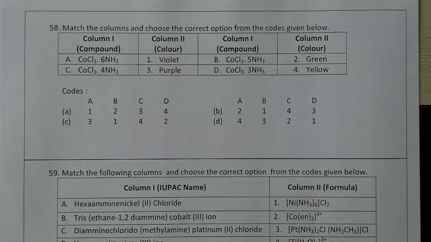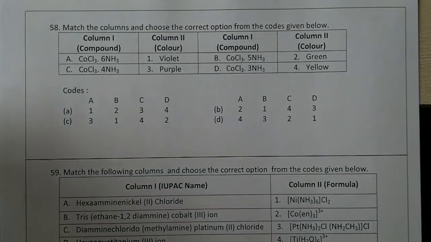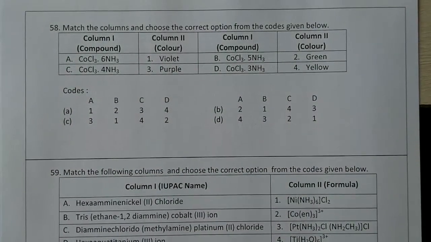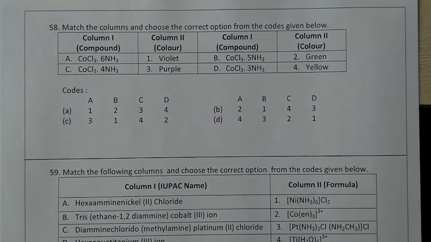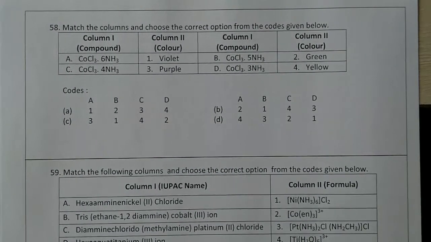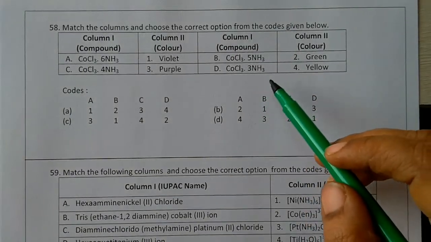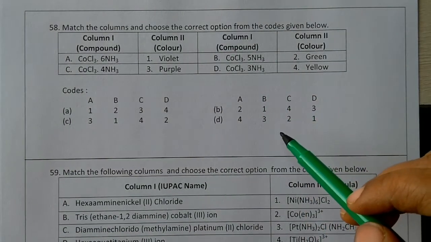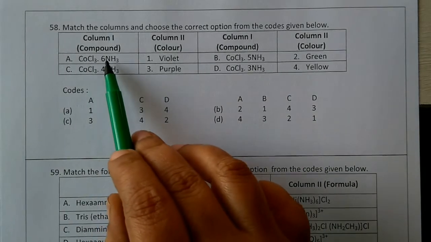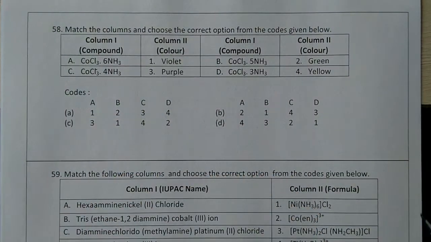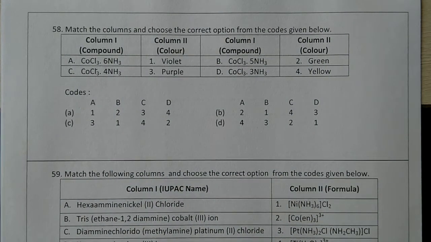Next, match the columns and choose the correct option from the codes given below. So we have been given a complex there. The only difference is the number of ammonia molecules. They are different. So CoCl3 6NH3 is present, CoCl3 5NH3, CoCl3 4NH3, CoCl3 3NH3 is present.